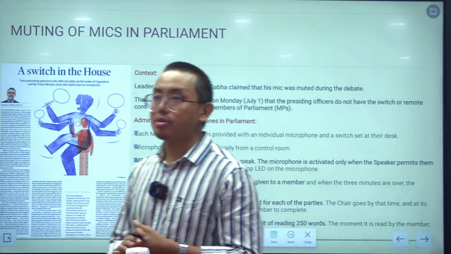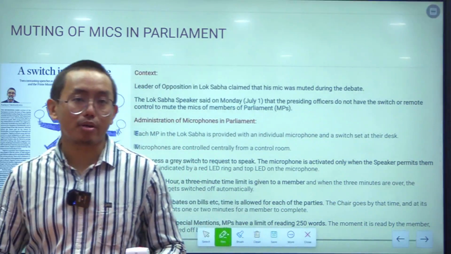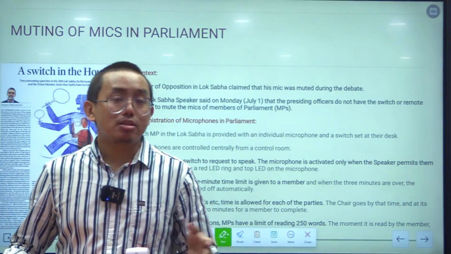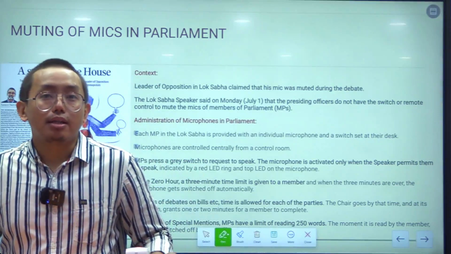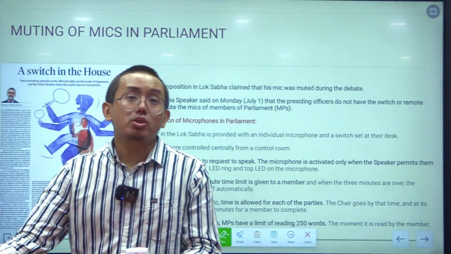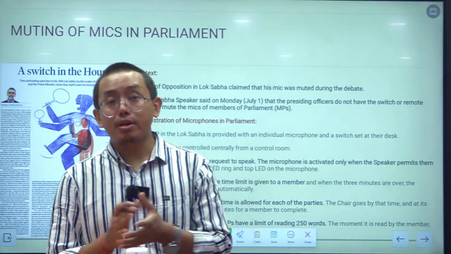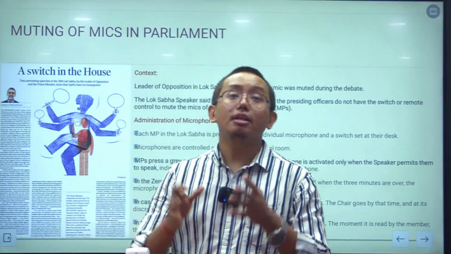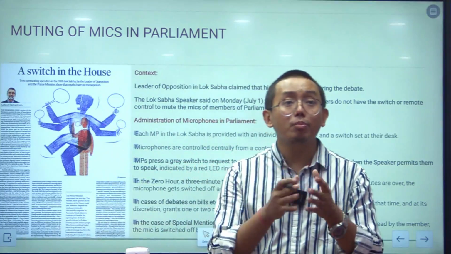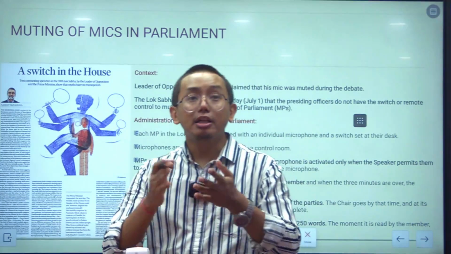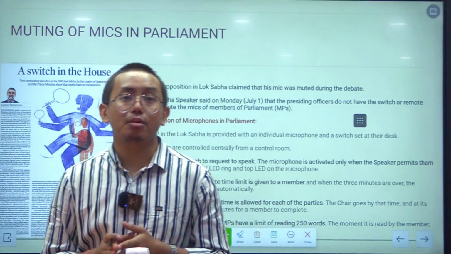So, recently we have seen that the leader of opposition in Lok Sabha blamed the Lok Sabha speaker, that the Lok Sabha speaker often mutes the mic of the leader of opposition when he is speaking in the Parliament.